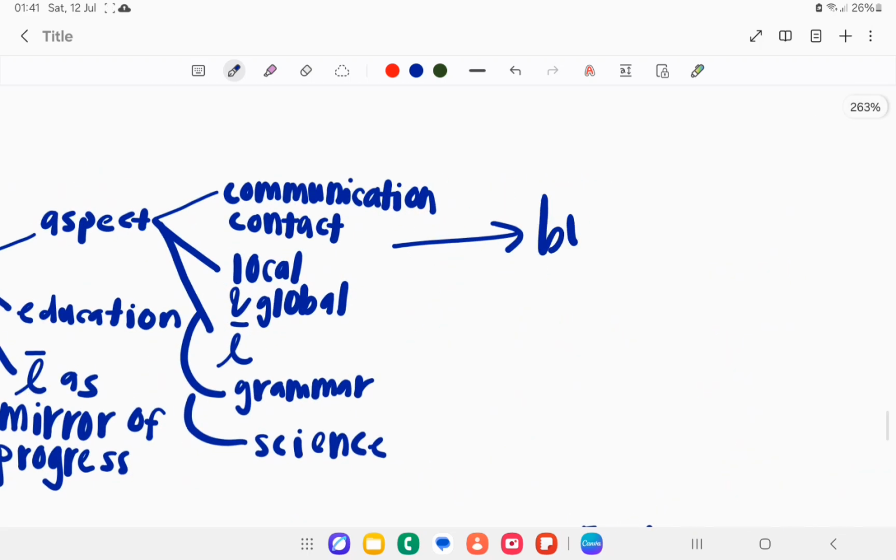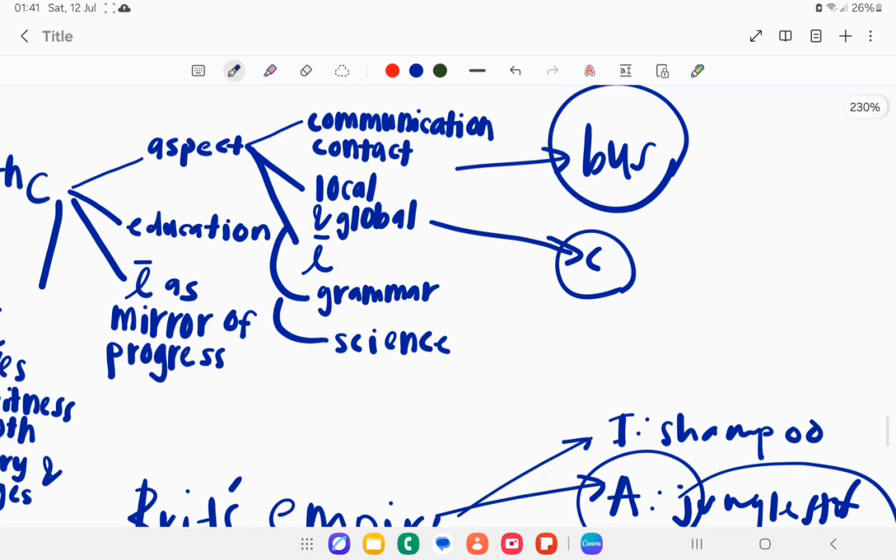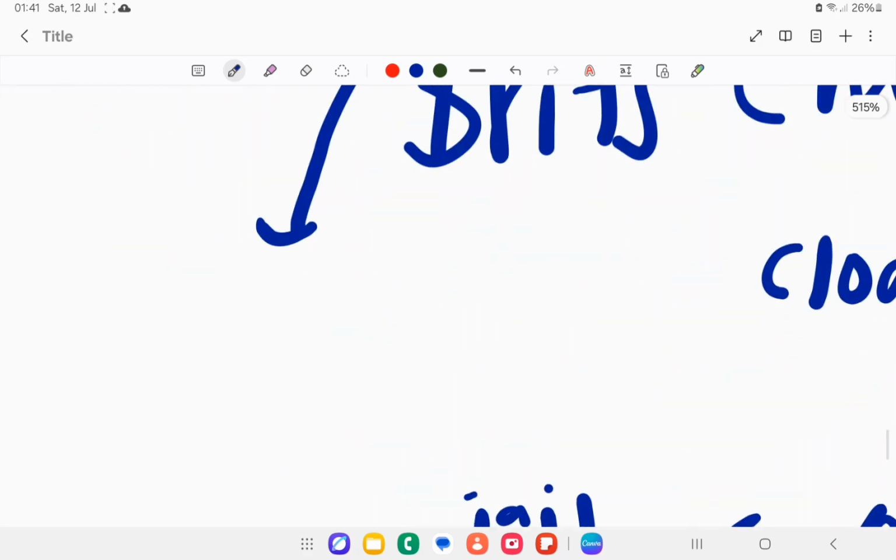Okay, a new word: global language is going to be called that. And then the grammar is going to be more standard, it's RP, the standard speech of the British. And then in science, they have discovered a lot, so they will have more terms like enzyme, a lot of scientific work, also like schizophrenia.